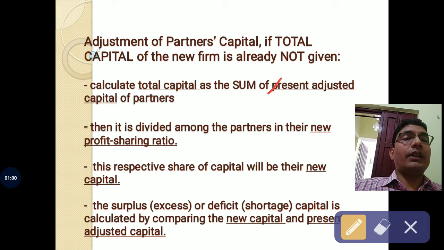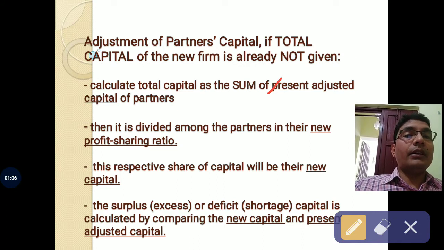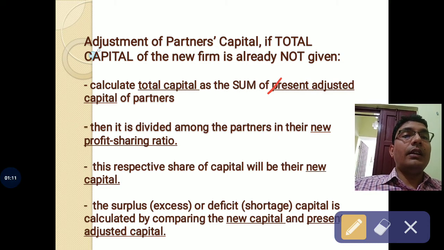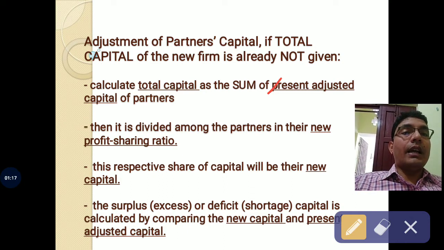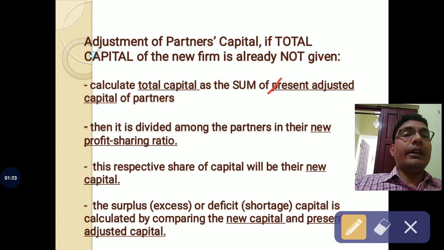This was calculated with the help of the capital accounts of the partners. We prepared the capital accounts, and in the opening capital we adjusted goodwill, revaluation profit or loss, and reserves and accumulated profits and losses. Then we arrived at the present adjusted capital of the partners.